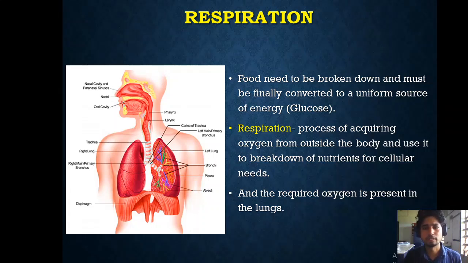And what is the source of energy? Usually we have a common source of energy, that is glucose. In our body, we have millions of cells. All of those cells need a common source of energy, and that common source of energy is nothing but glucose, because all the cells in our body can identify glucose as their energy source. So whatever food we are taking, finally it has to be broken down to glucose. And who helps in breaking this down into glucose? It is oxygen.